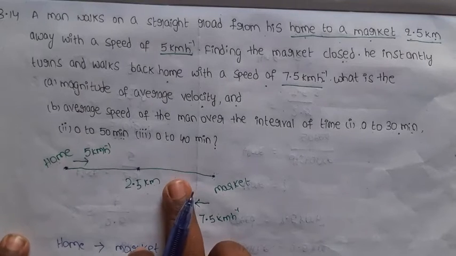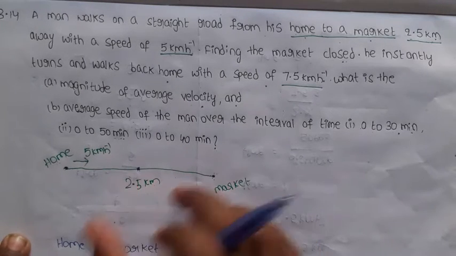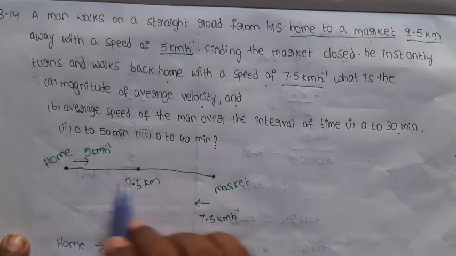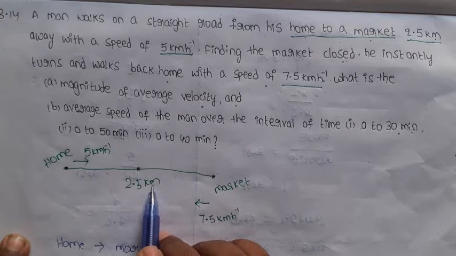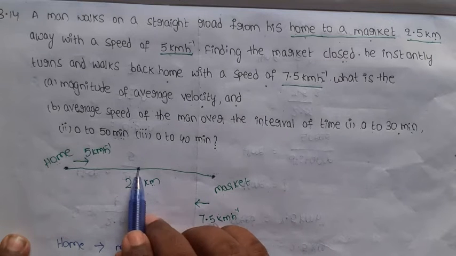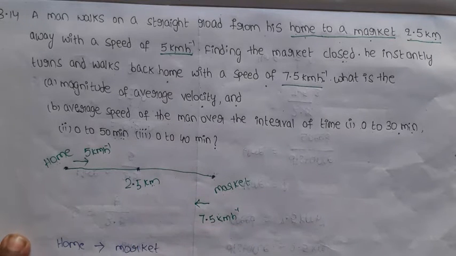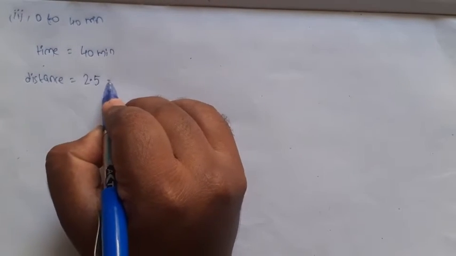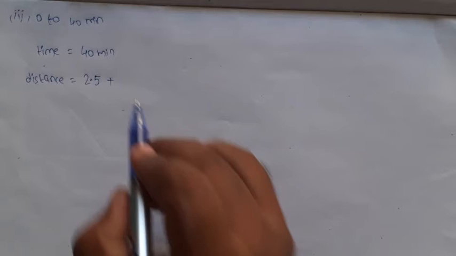Its value is 1.25 kilometer. So the distance from this point to this point is 1.25. So home to market is 2.5 kilometer. From market to this point is 1.25 kilometers. That is the distance. 2.5 kilometer is the distance from home to market.